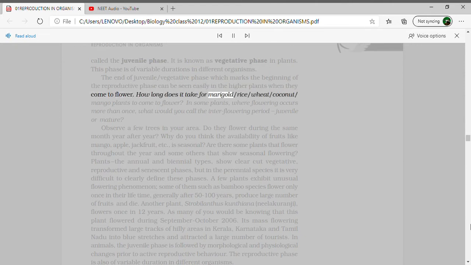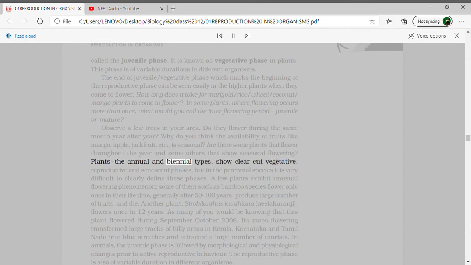How long does it take for marigold/rice/wheat/coconut/mango plants to come to flower? In some plants, where flowering occurs more than once, what would you call the interflowering period, juvenile or mature? Observe a few trees in your area. Do they flower during the same month year after year? Why do you think the availability of fruits like mango, apple, jackfruit, etc., is seasonal? Are there some plants that flower throughout the year, and some others that show seasonal flowering?